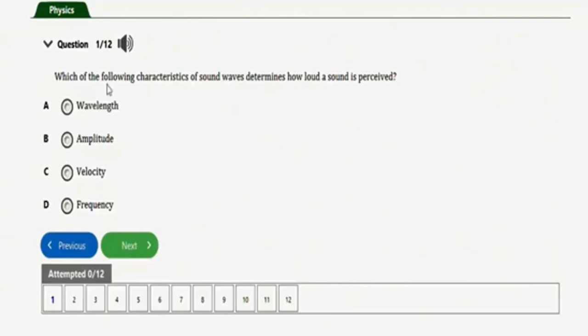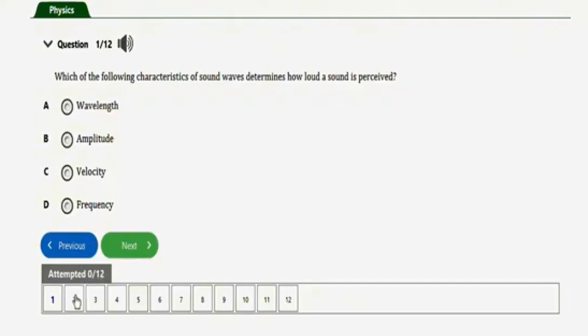So let's get started. The first question here says, which of the following characteristics of sound waves determine how loud a sound is perceived? We have option A, wavelength, option B, amplitude, velocity, frequency. So the correct option is option B, which is amplitude.